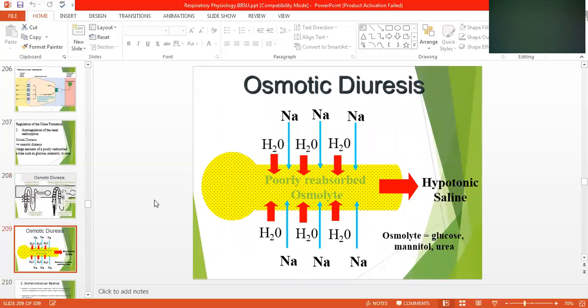Osmotic diuresis means there is sodium entering into the tubule, and water also entering into the tubule. So sodium and water both enter the tubule, and hypotonic saline is excreted out from the urine. Osmolytes such as glucose, mannitol, and urea decrease the osmotic pressure by excreting out from the body.